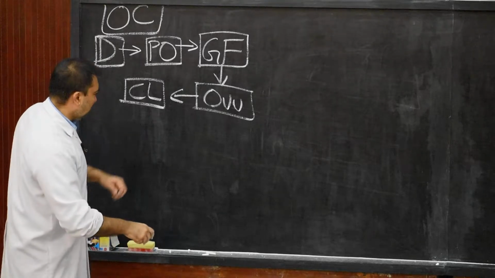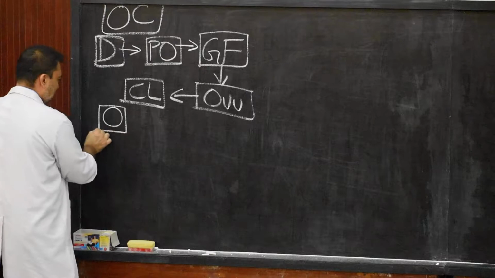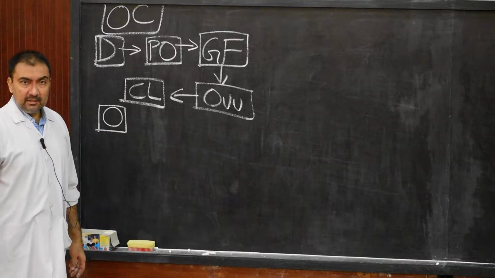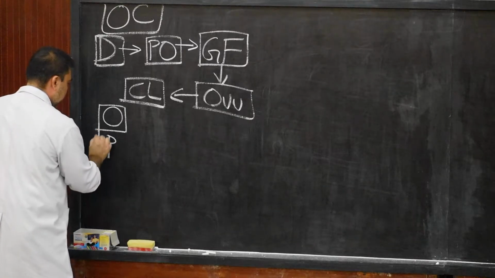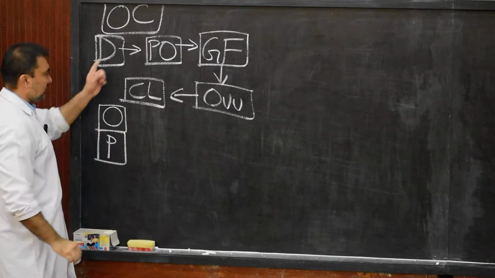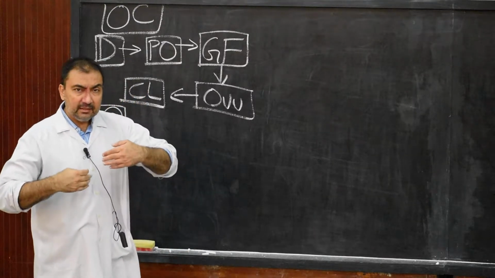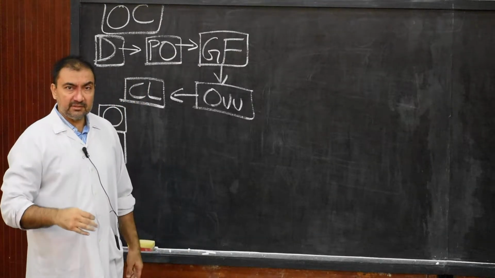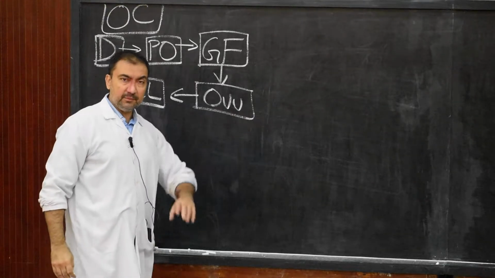Now, two hormones will play an important part: estrogen and progesterone. These two hormones will play an important part in regulation of this ovarian cycle. So therefore, now we take the different stages of ovarian cycle. It is very simple to understand, and we'll go in a flow chart. So it will be simple.